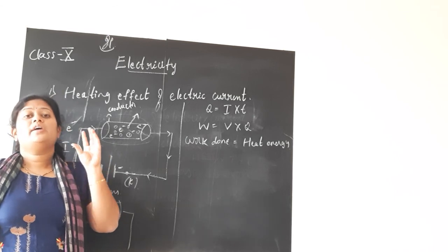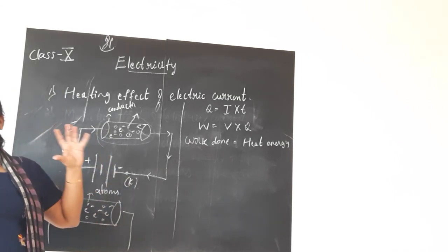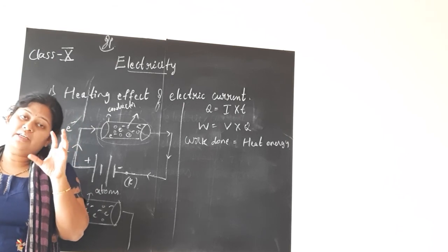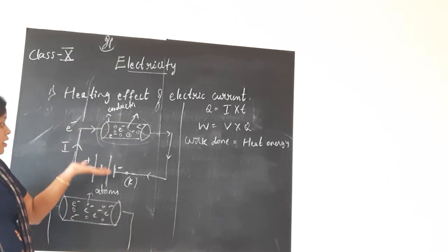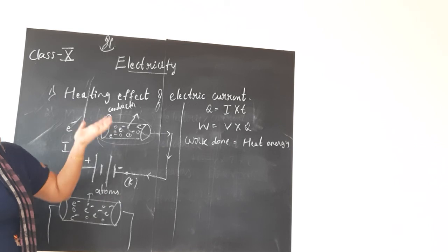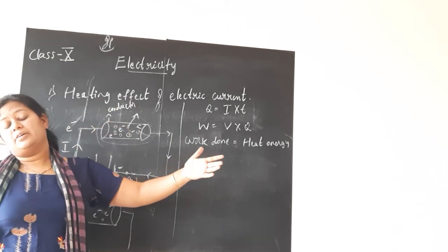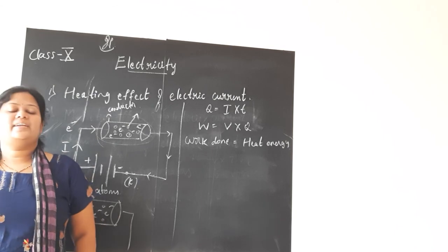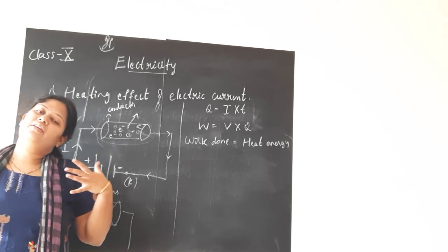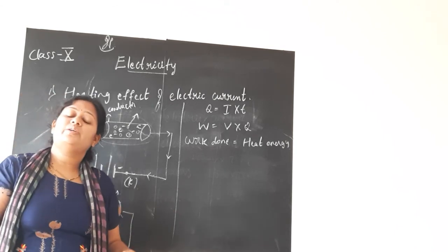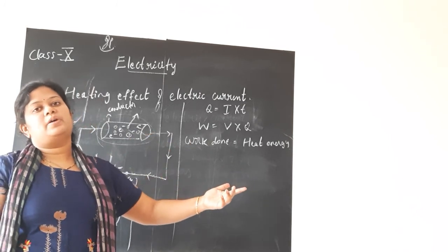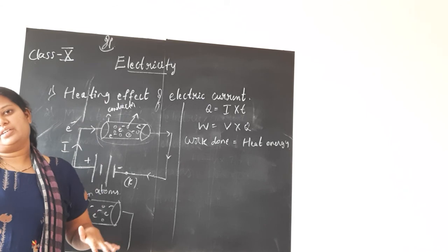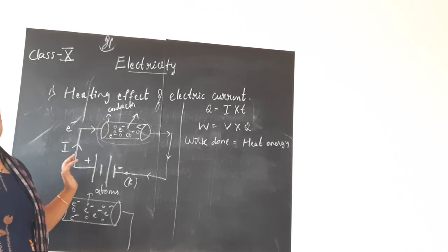light energy. If you switch on any bulb for a long time, what happens? If you touch the bulb, it will be hot. Why? Because of the heating effect of electric current. So here again, energy is converted into heat energy, children. That is what happens in all appliances. In other words, part of the energy is dissipated as heat. That is the heating effect of electric current. Hope you are clear with the concept.